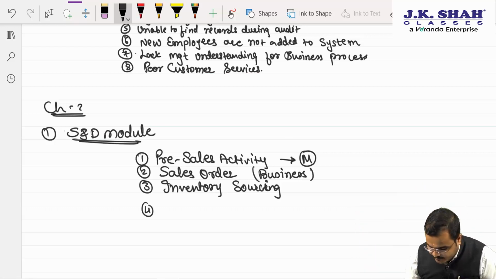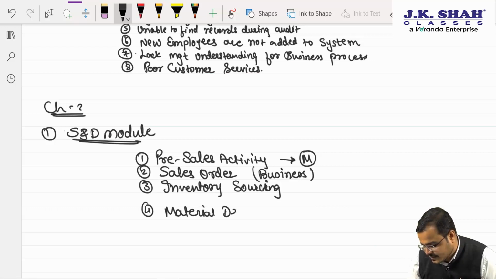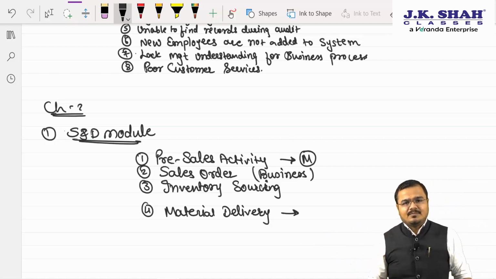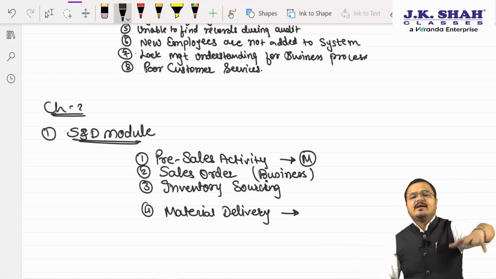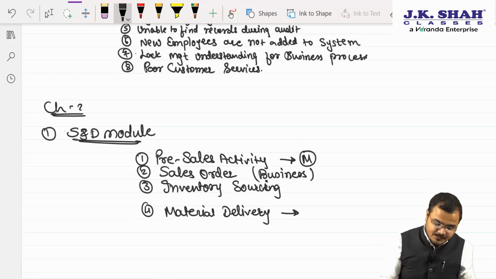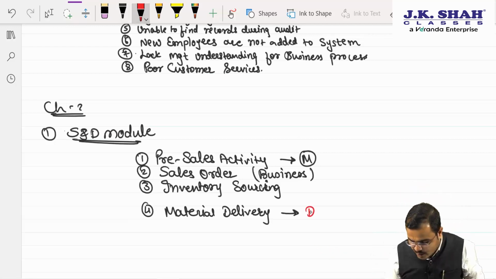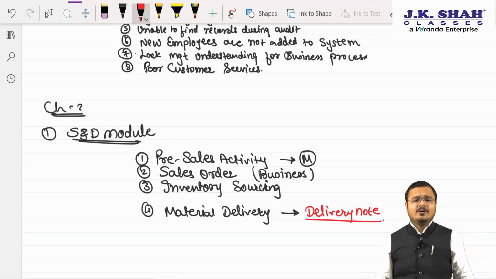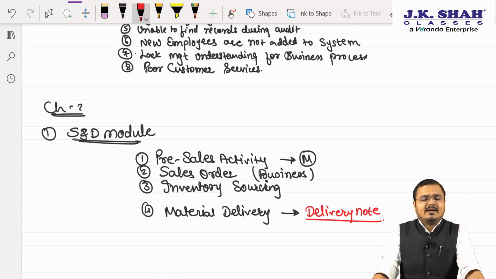So we'll write it down, the fourth point called material delivery. Now chartered, whenever the goods are moving from you, you are delivering the goods, yes or no? Yes, sir. So when the goods are moving out from your organization, you are supposed to prepare one document, and that document is called a delivery note. That document is called what? Delivery note. Now the delivery note is regarding what?